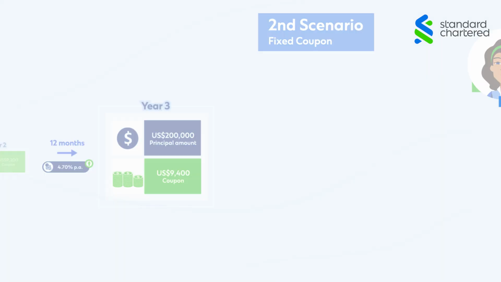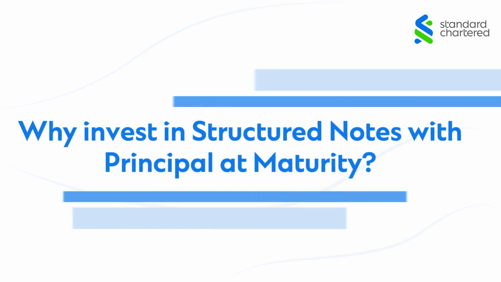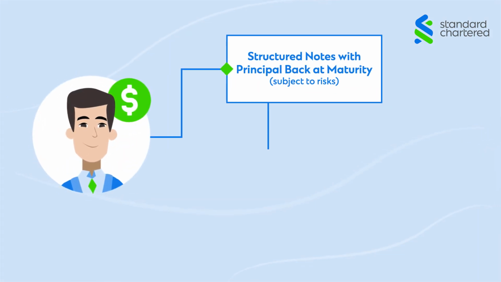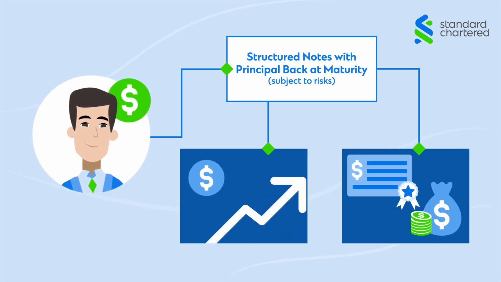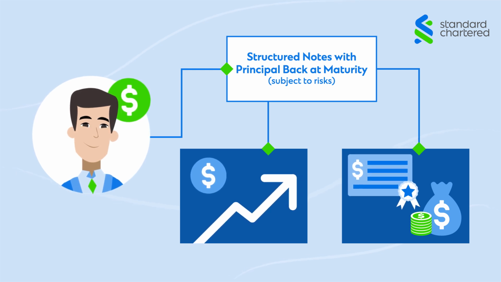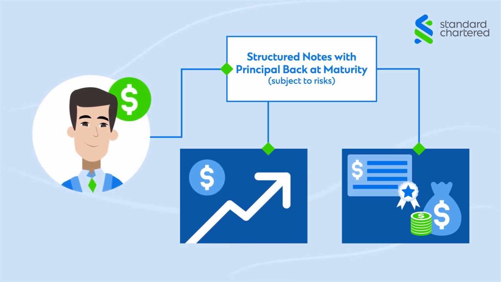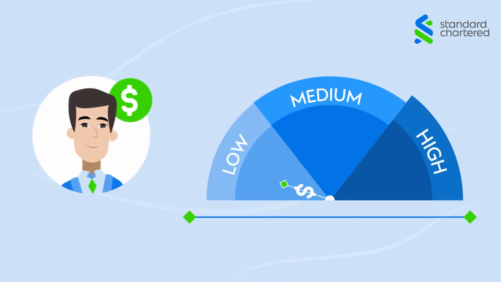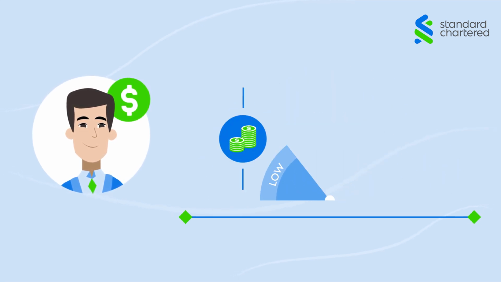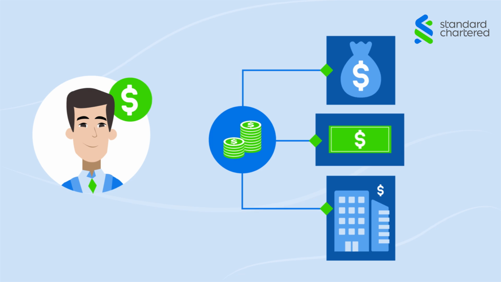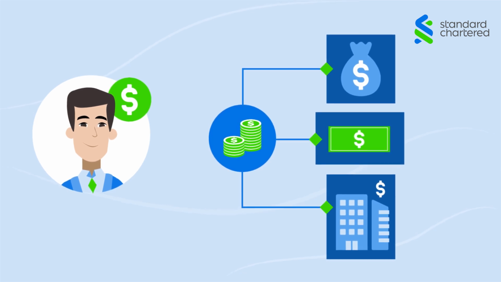Why invest in structured notes with principal back at maturity? Investors can use structured notes with principal back at maturity to express their market views, as it can offer asset class exposure without directly purchasing into the underlying asset. These products are suitable for investors with low to moderate risk profiles who wish to participate in the performance of underlying assets and yet do not wish to lose their principal at maturity.